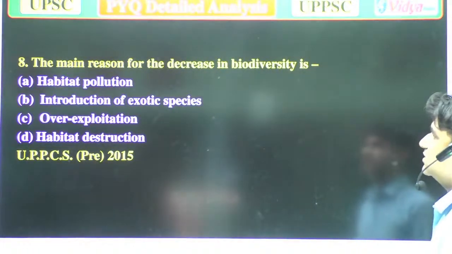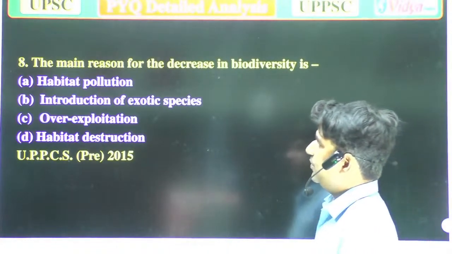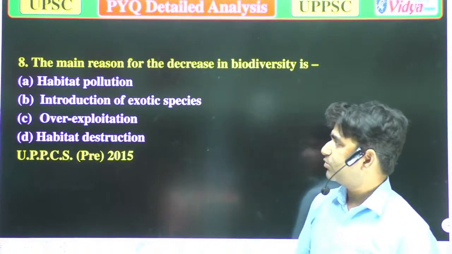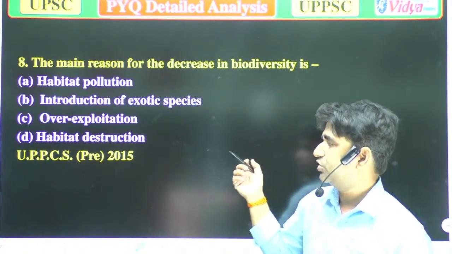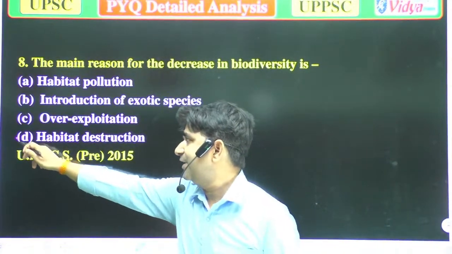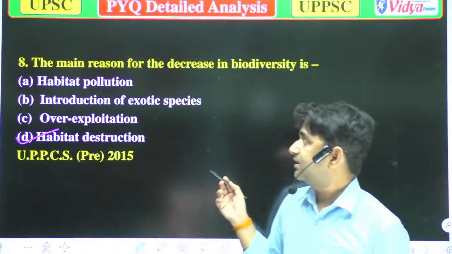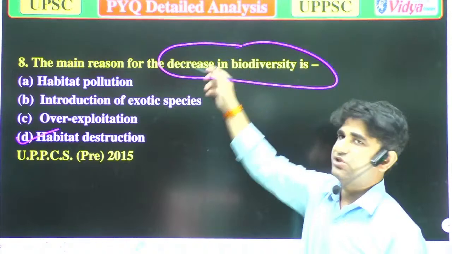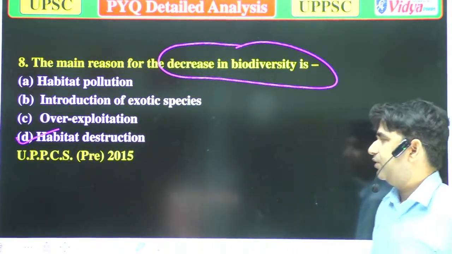Our next question is again the same. The main reason for the decrease in biodiversity. Option A, habitat pollution. Option B, introduction of exotic species. Option C, over exploitation. And option D, habitat destruction. So habitat destruction, because when there is habitat destruction of any organism, that leads to the decrease in biodiversity. So now we'll move to the next question.